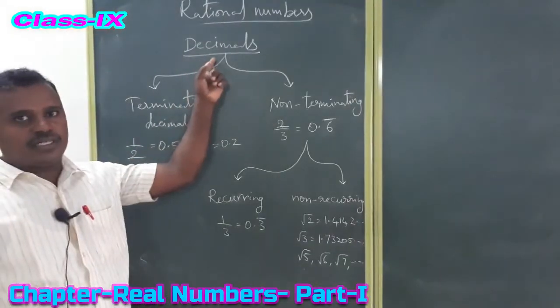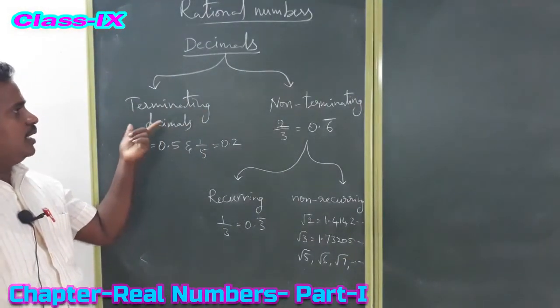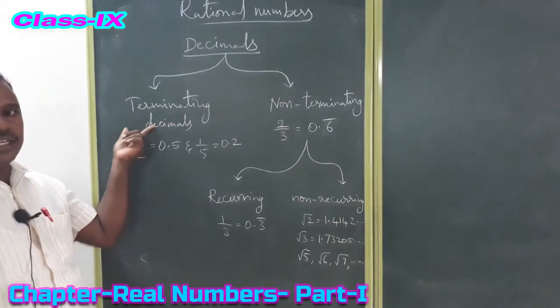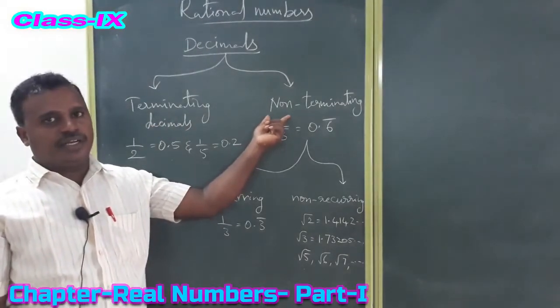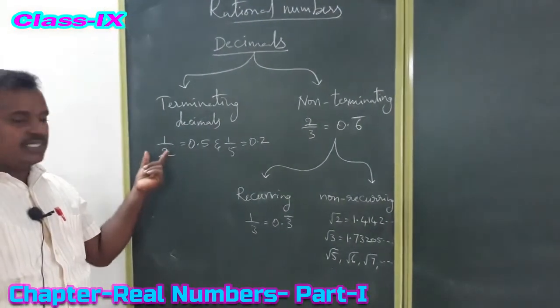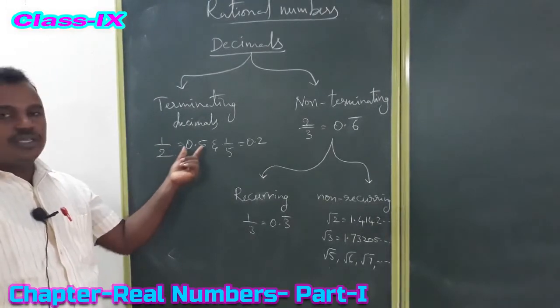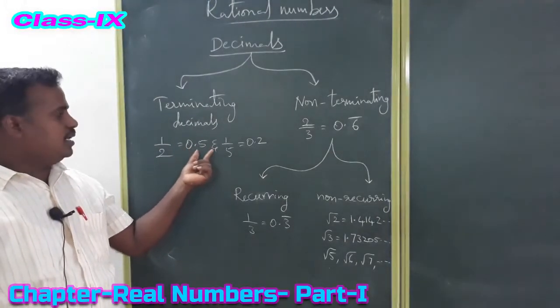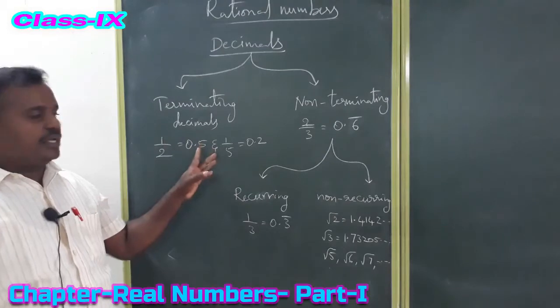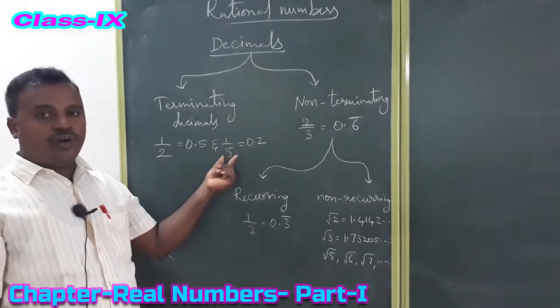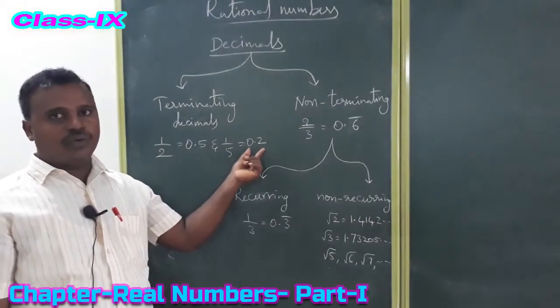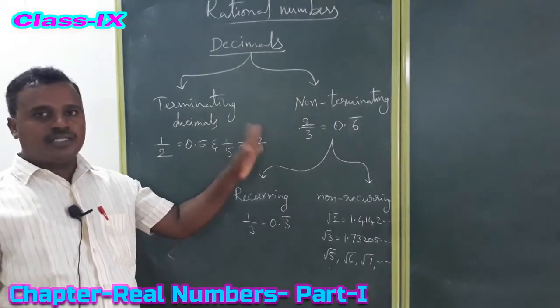Of decimal numbers, as I said before, there are two types. One is terminating decimal, the other is non-terminating decimal. For example, the value of 1 by 2 is 0.5, so the decimal part is terminating. And the value of 1 by 5 is 0.2. So the decimal part is terminating here.